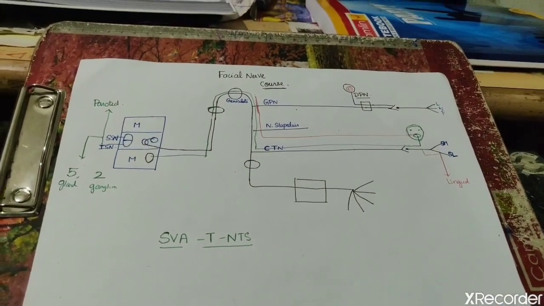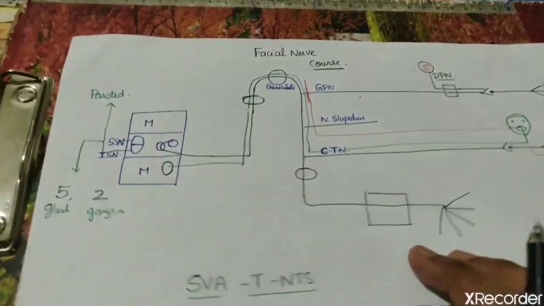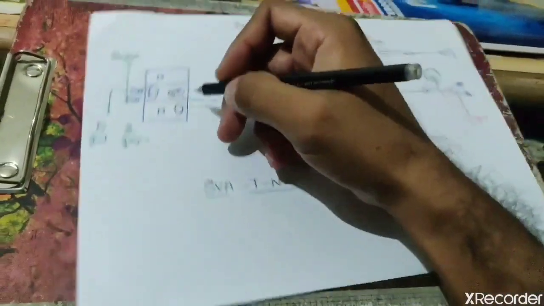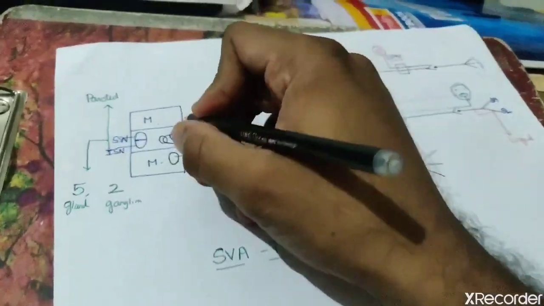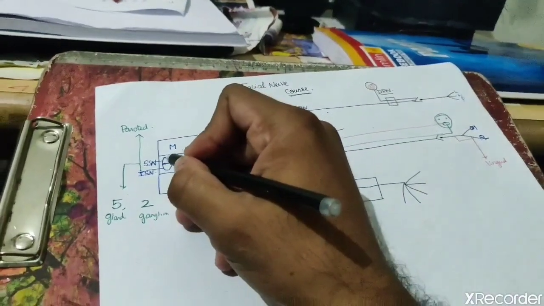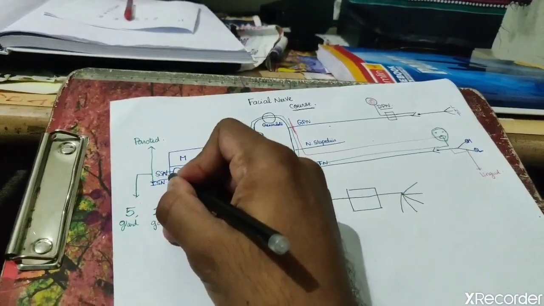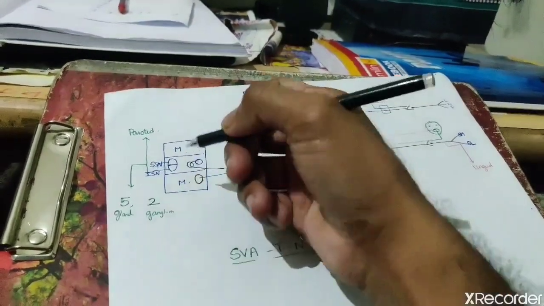Okay, guys, let's move on to the important discussion, the course of the facial nerve. Let's start with the brainstem. The brainstem consists of midbrain, pons, and medulla. There are some nuclei in the pons, like the superior salivatory nucleus and the inferior salivatory nucleus.